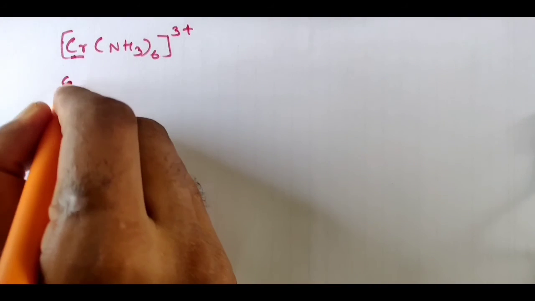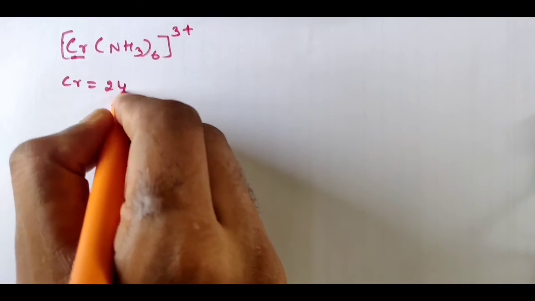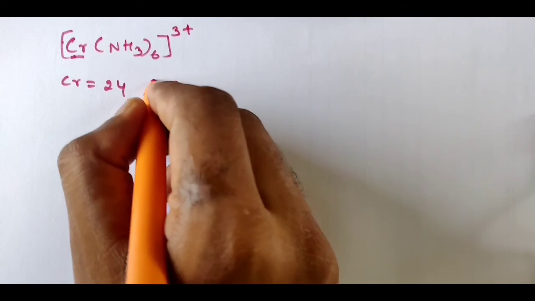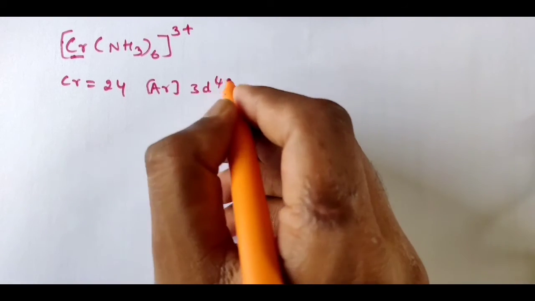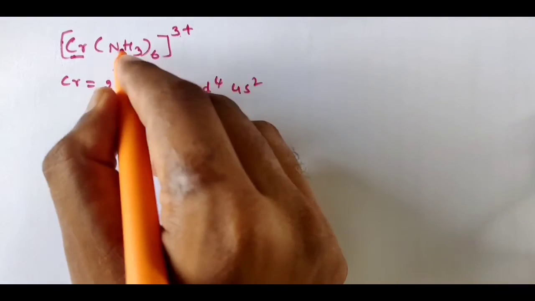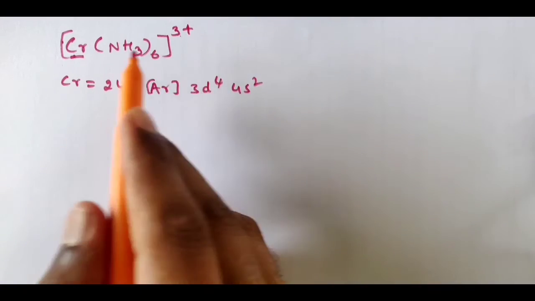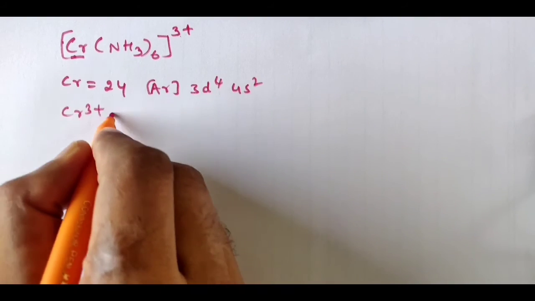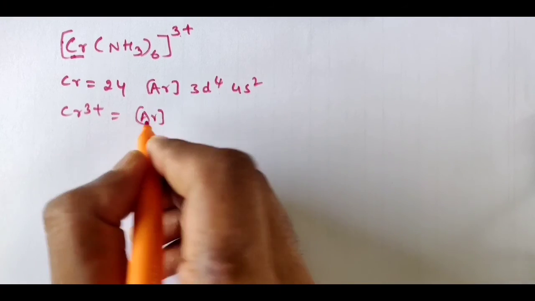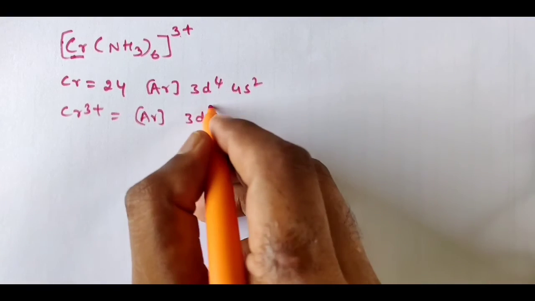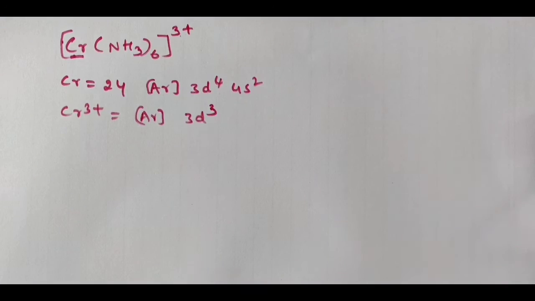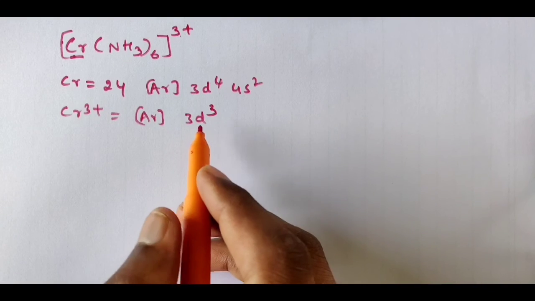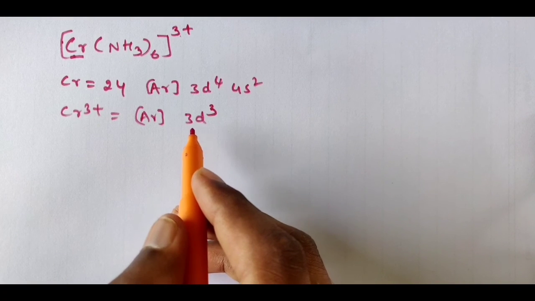So the electronic configuration of Cr is argon 3d5 4s1. Here NH3 is a neutral ligand, so the oxidation number of Cr will be 3. So for Cr3+, how are we going to write it? Argon 3d3, as 3 electrons will be removed. Now in this case the central metal ion has 3 unpaired electrons.